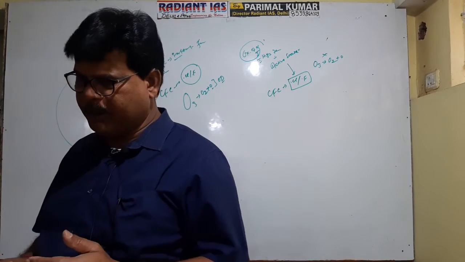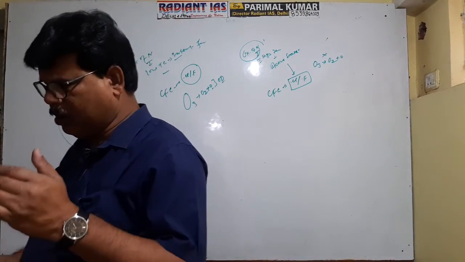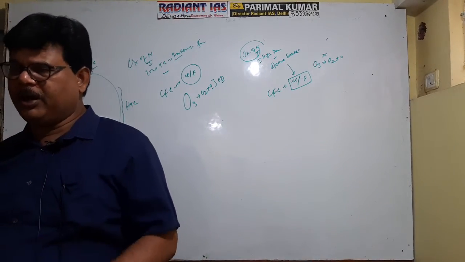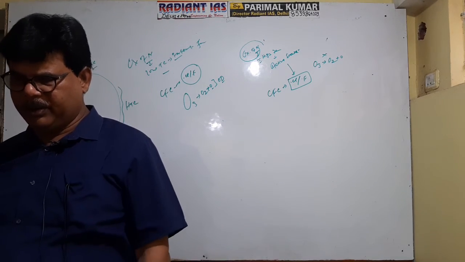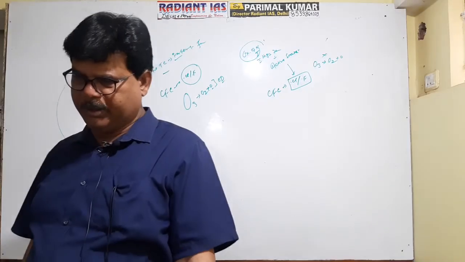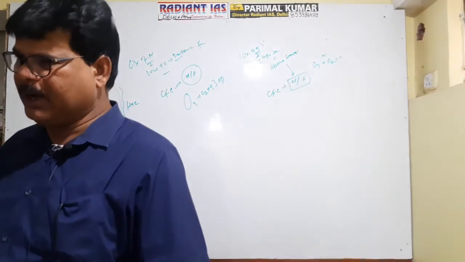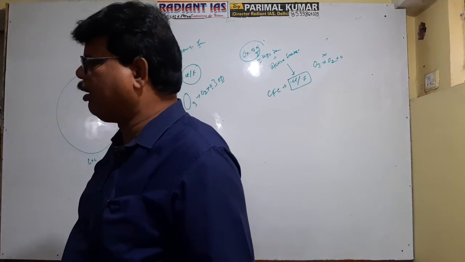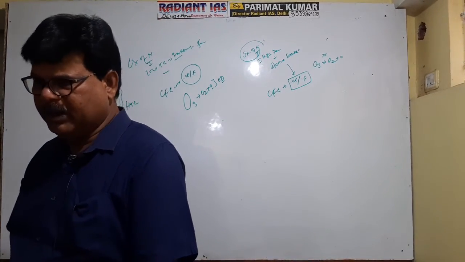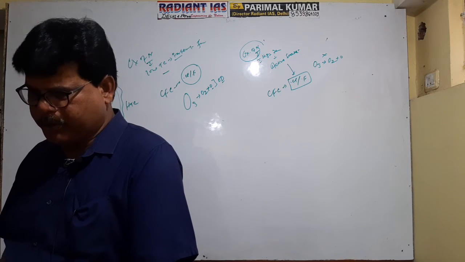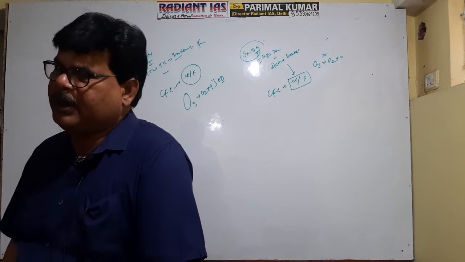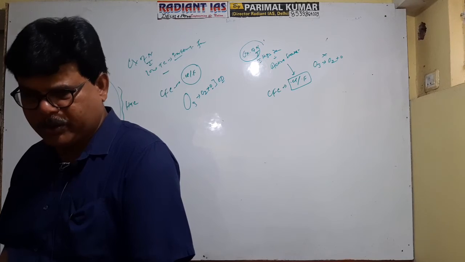Pause means stop. Since layering almost stops at the height of 80 kilometers, and particularly at the height of 50 kilometers, it is said that at the boundary of the stratosphere and mesosphere there exists the stratopause, which separates the stratosphere and mesosphere.